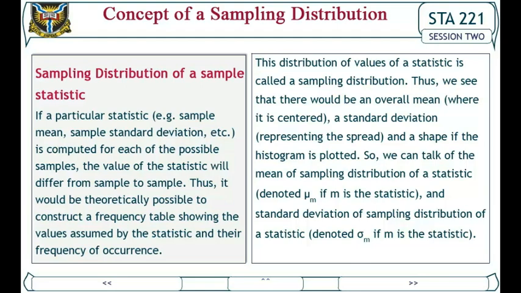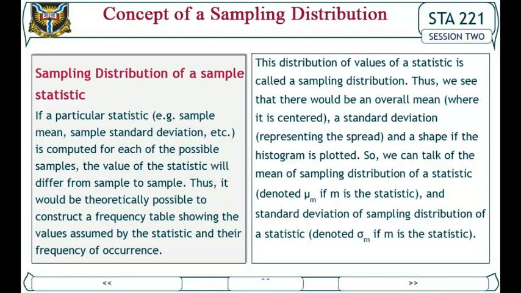This distribution of values of a statistic is called a sampling distribution. Thus, we see that there would be an overall mean where it is centered, a standard deviation representing the spread, and a shape if the histogram is plotted.